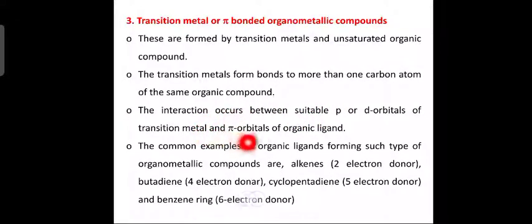The common examples for organoligands forming such type of organometallic compounds are alkenes. Alkenes, you know that they contain a double bond, okay. So 2 electron donor. Butadiene contains 2 double bonds, okay, so it is 4 electron donor. Cyclopentadiene contains 5 carbon atoms and 2 double bonds, so 5 electron donor. Benzene ring is 6 electron donor because it contains alternate double and single bonds, that means 3 double bonds, okay.